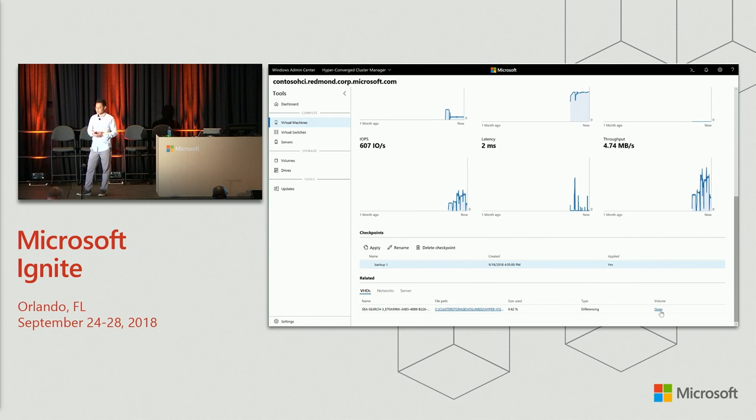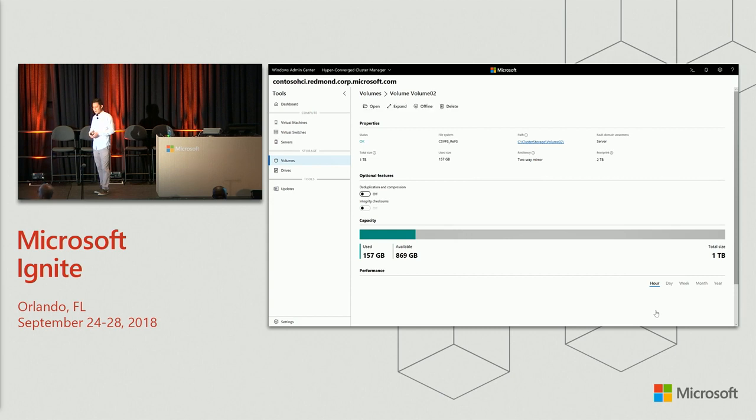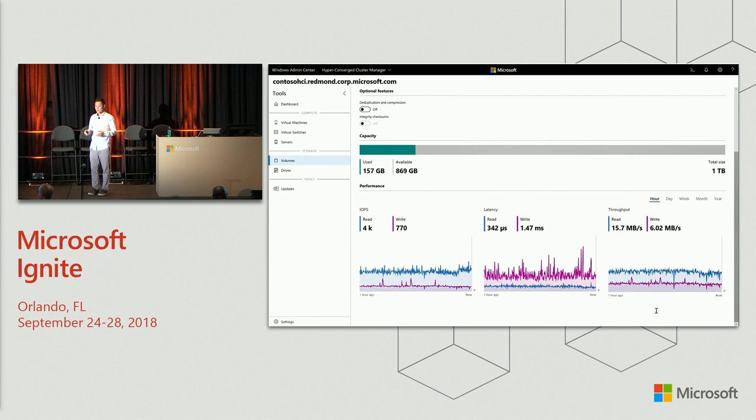Also, if you're on hyper-converged, then we have an open volume button. And if you click on that, this is the volume page. And below, you'll have the historical charts, again, for this volume. And this is really helpful, because if you're looking at the historical charts for a virtual machine and you see a performance hit an hour ago, you can go to the volume page, see the same charts. You can go to the server page, see the same charts. And this helps you with the troubleshooting to figure out if it's an isolated issue within just the VM, or is it caused by the volume or the server.